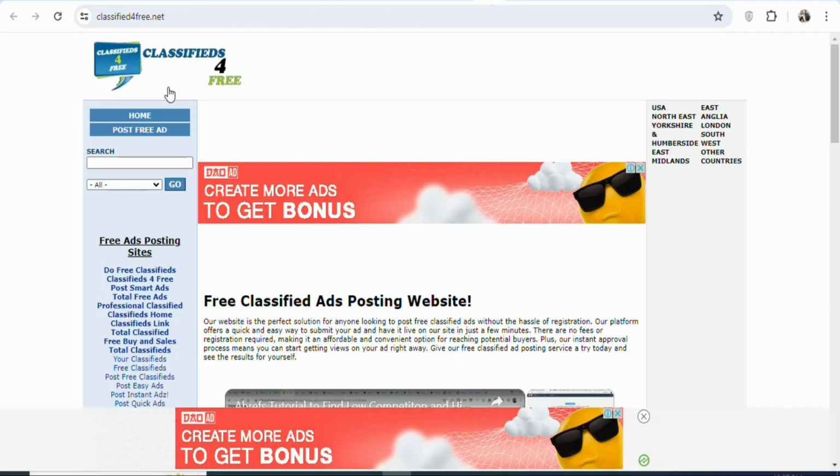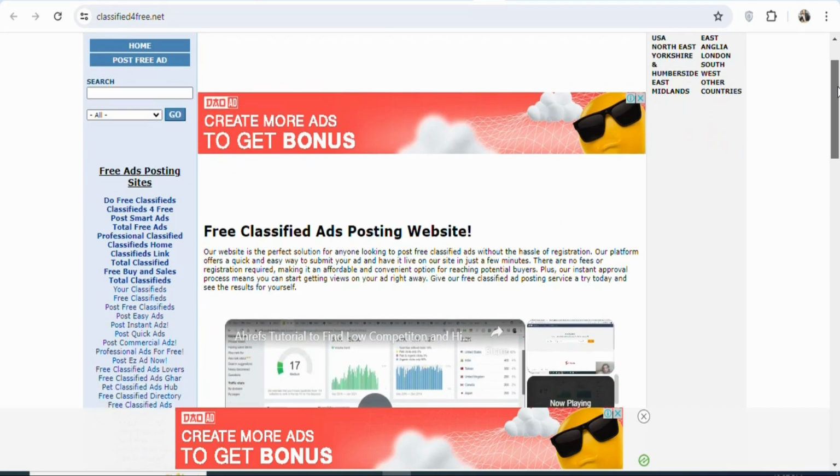The traffic source that we are going to be using today is classifiedforfree.net. This is a free website where you can post your ads without paying for anything. And the best part is that you can target any country that you want. So for example, we are targeting Switzerland.